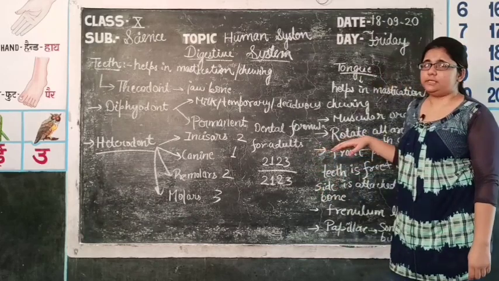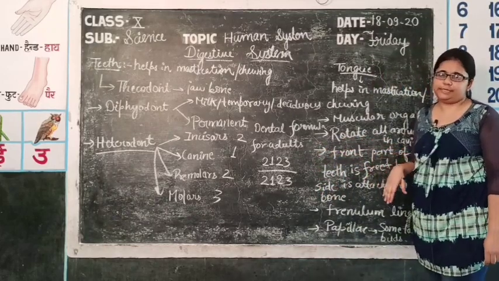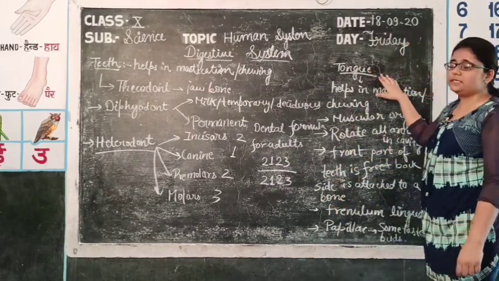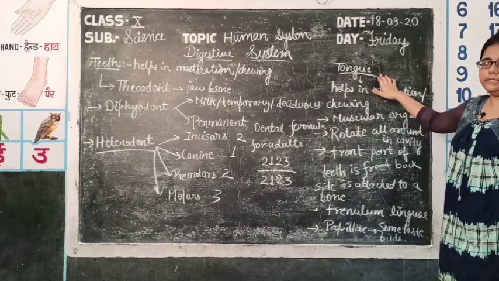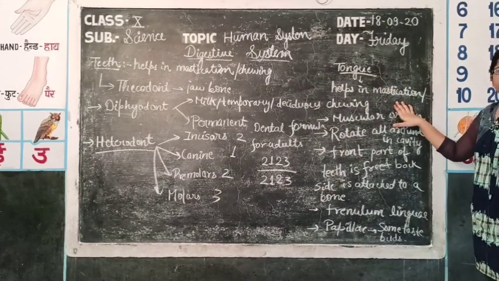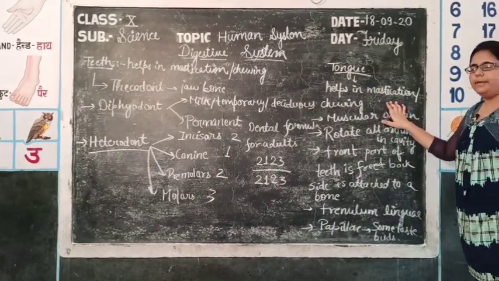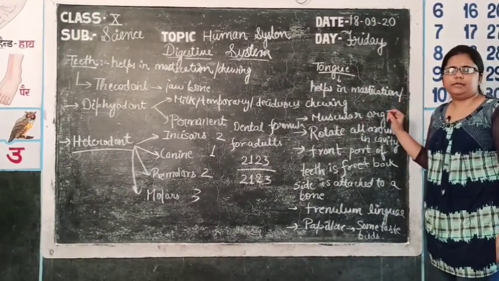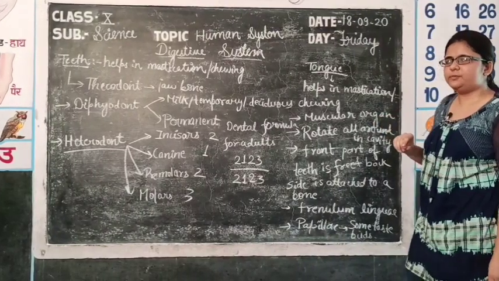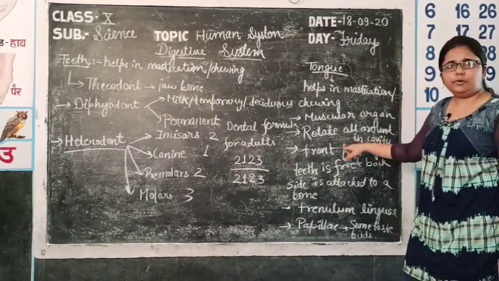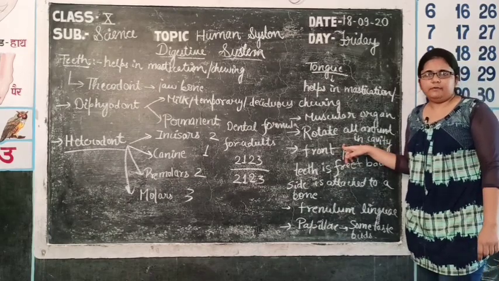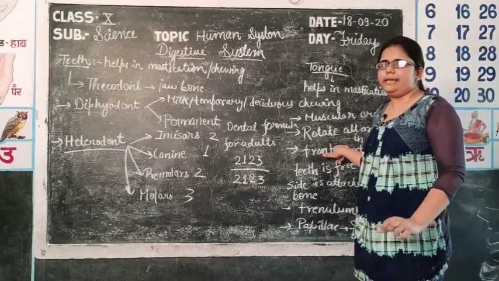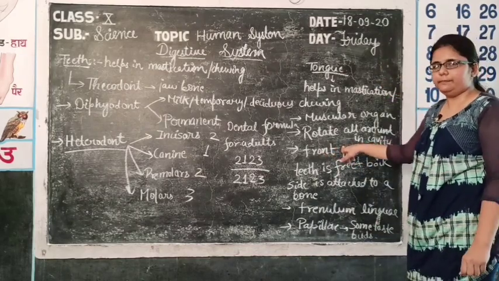Now let's first discuss the mechanical process of digestion, that is, chewing of food with the help of the tongue and teeth. So let's first discuss the tongue in detail, what actually a tongue is and what it does. First of all, it chews the food. It is the main function of the tongue. It is a muscular organ, of slightly pinkish color, in which many papillae are present, which provide it the pink color. It can rotate all around in your buccal cavity, which also helps in making the food slimy, soft and a ball-like structure for ease of swallowing.